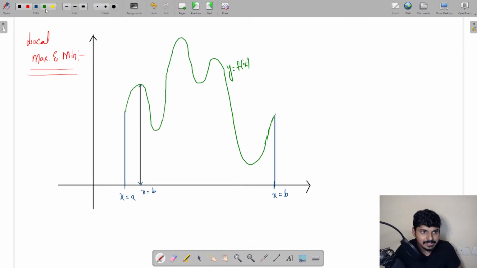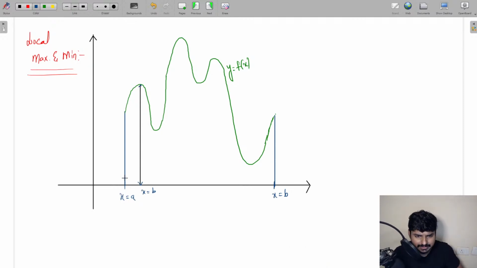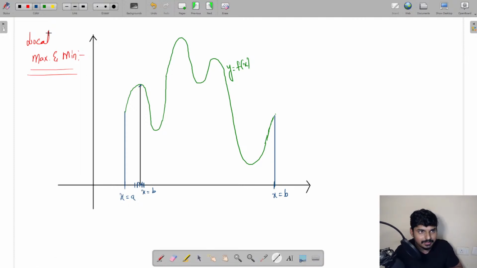Basically, if you take the values of x very close to x equal to b on both sides, like for example this value or this value, you don't take this value, this will not be in the neighborhood of x equal to b. As I told you, neighborhood of x equal to b means values of x which are very close to x equal to b on both sides. So you can take this value or this value. At all those values, if you see the y values you get, this is the y value here, this is the y value here, this is the y value here.